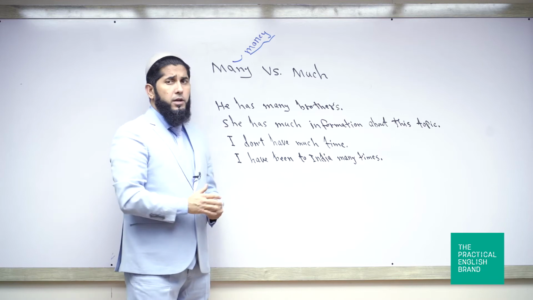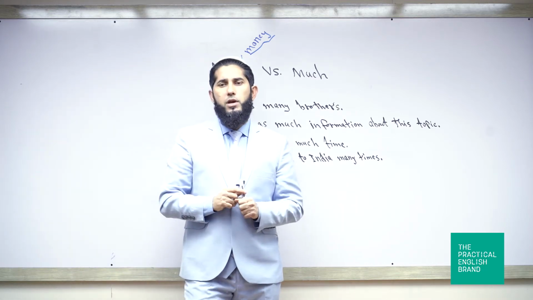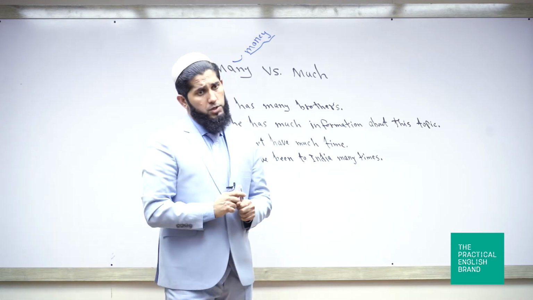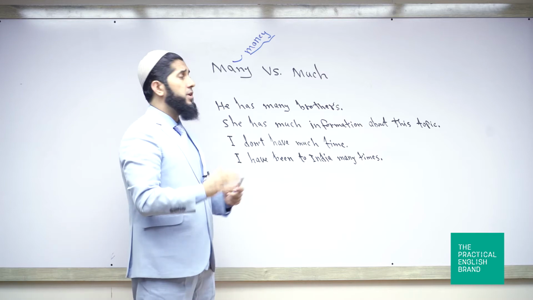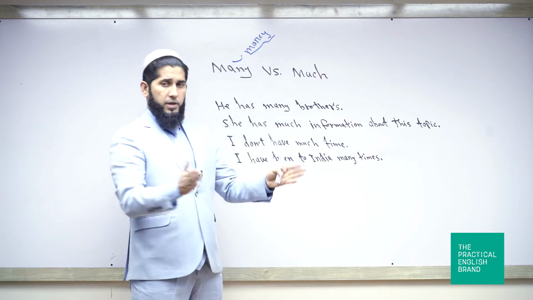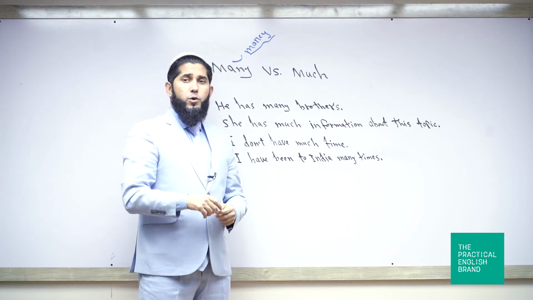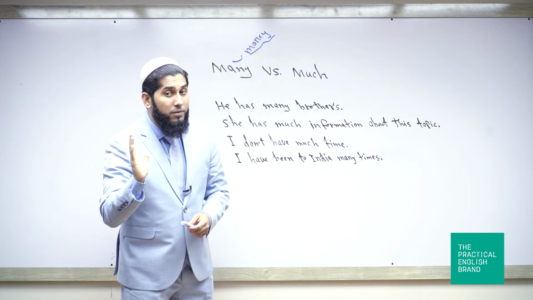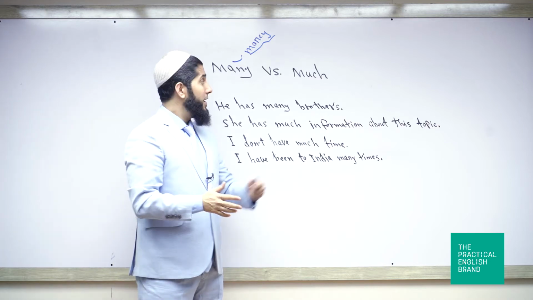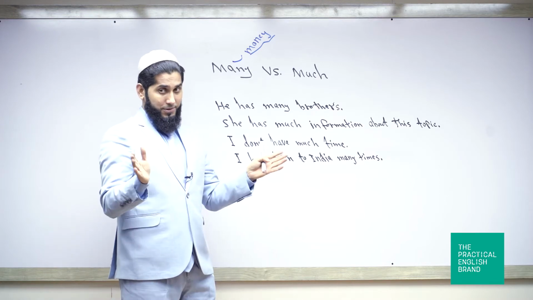According to grammar, they function as adjectives of quantity. Even grammarians have further divided them into different types of adjectives. Many could be called an adjective of number, and much could be called an adjective of quantity. You see that?